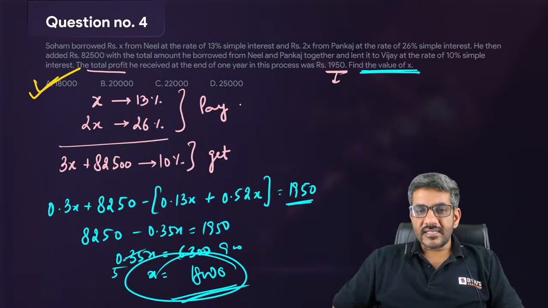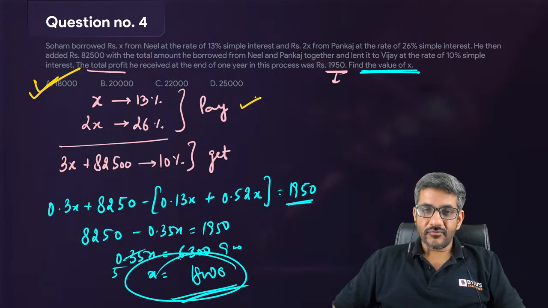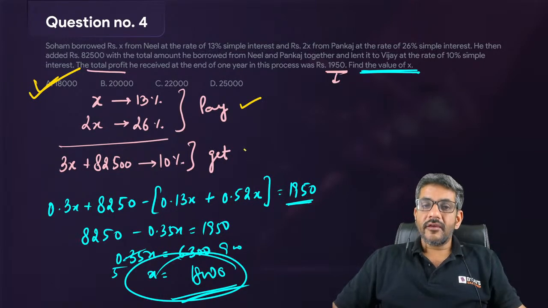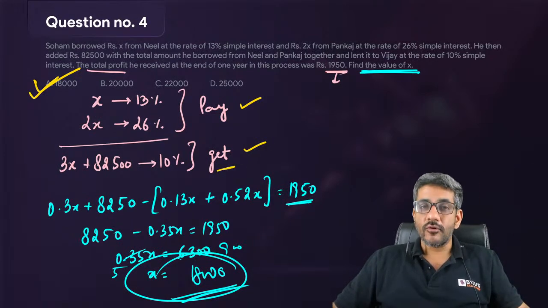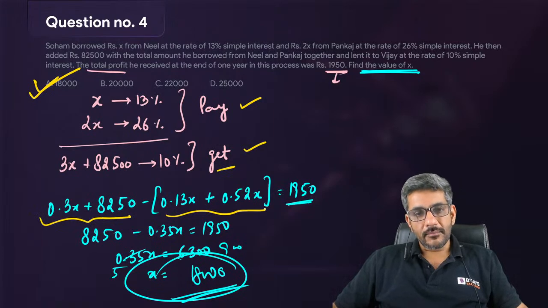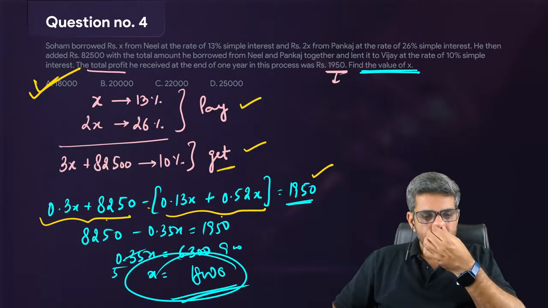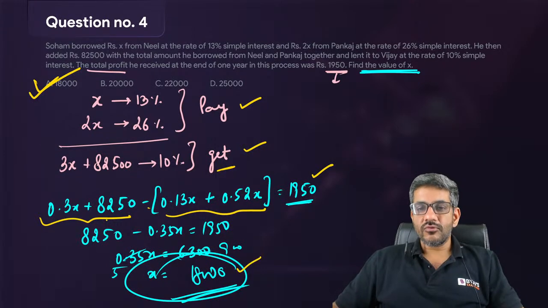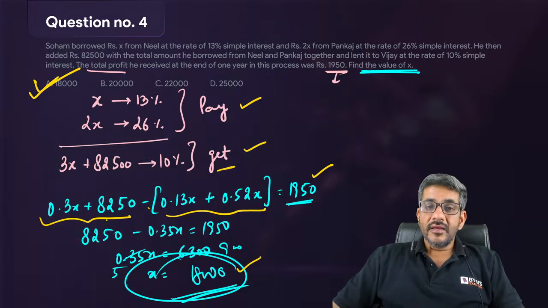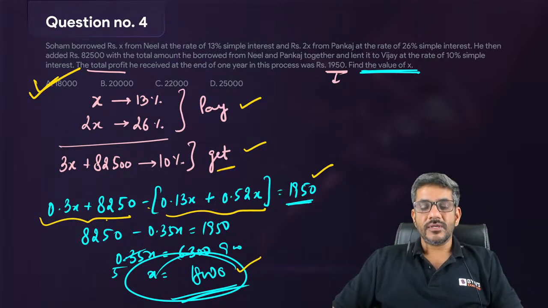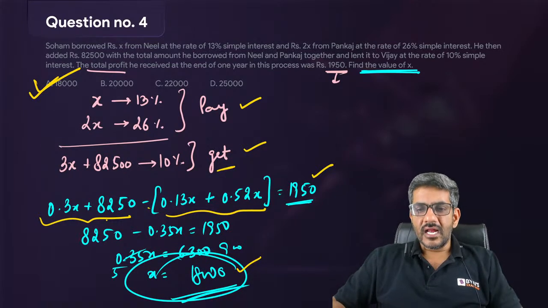This is the amount that he's paying as an interest from whom he has borrowed. ये वो है जो उसे मिल रहा है because he has lent it to someone. तो वो जो इसे दे रहा है ये वो पैसा है. What you are getting minus what you are paying is your profit. So you are getting minus paying is equal to your profit. Solve this equation for x and x comes out to be 18,000. This gives me the correct answer as A 18,000. Ria has given the right answer for this question I see. And I'm sure that many other people probably would have reached at this conclusion.